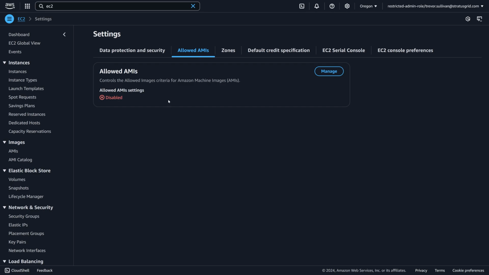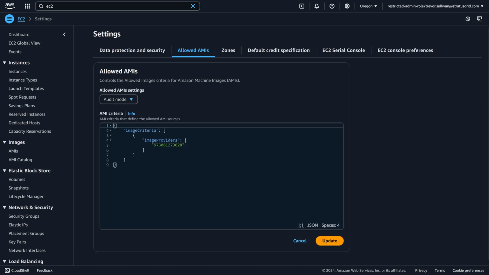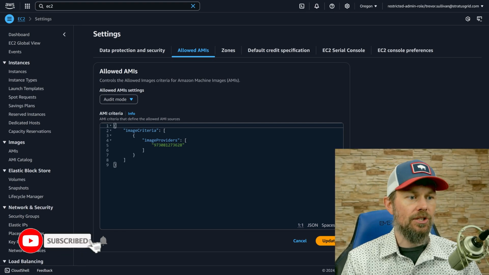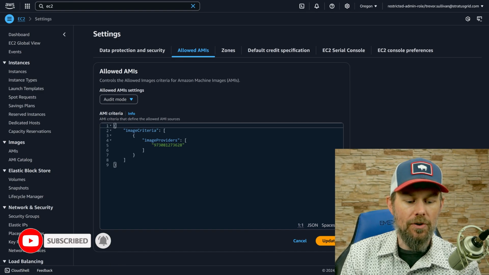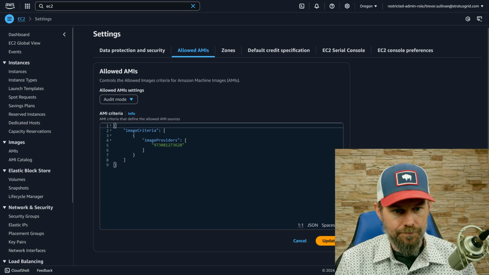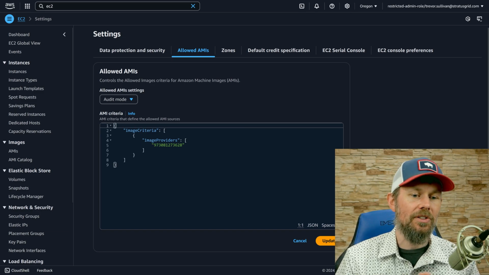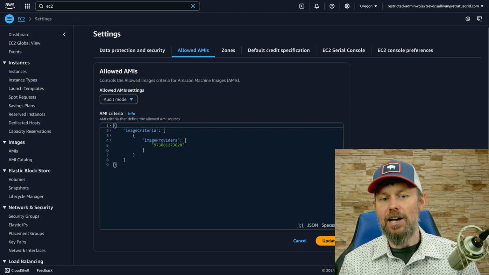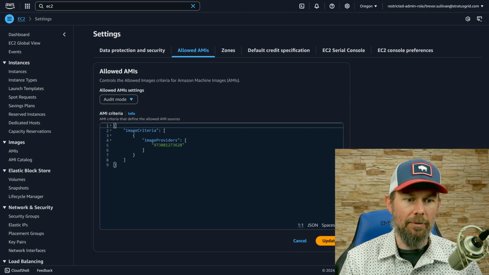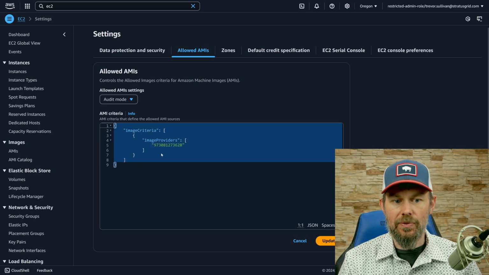But allowed AMIs, this is a brand new feature. And by default, it's set to the disabled state, but we can put it into what's called audit mode. So it's not going to take effect until we actually change it to enabled. So for now, we're just going to put it into this audit mode. And this is going to allow us to specify which AWS account IDs we want to allow images to be visible from. So you can see this JSON document that's been plugged in right here.